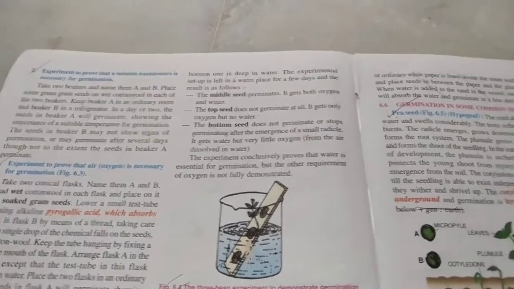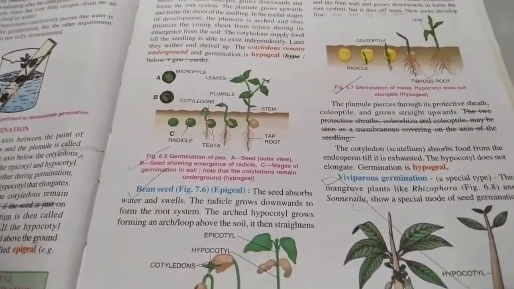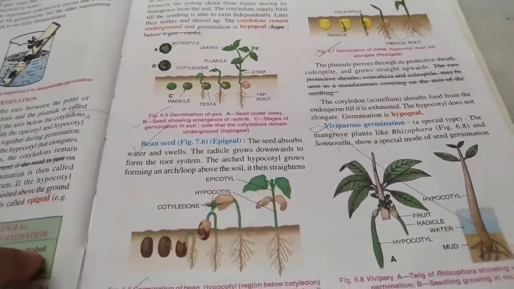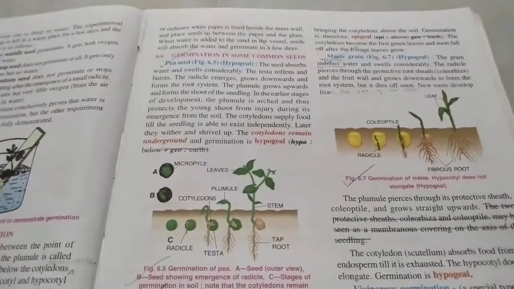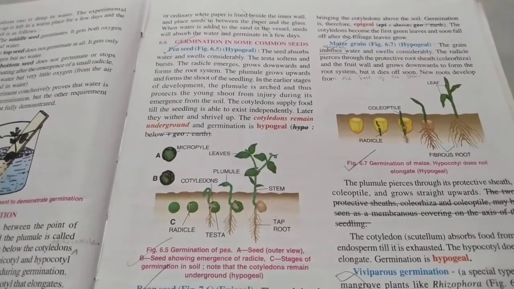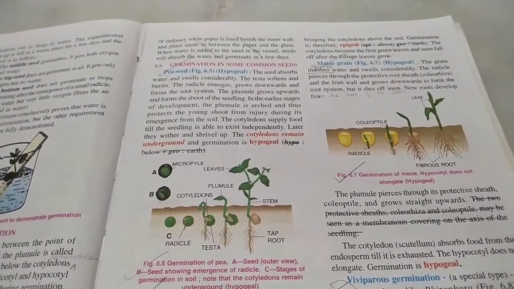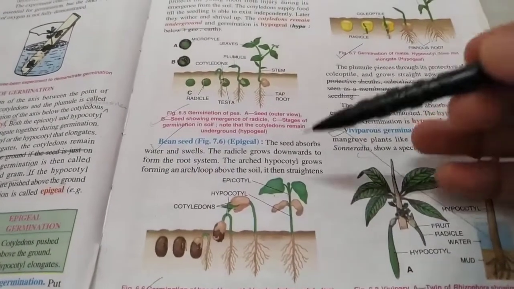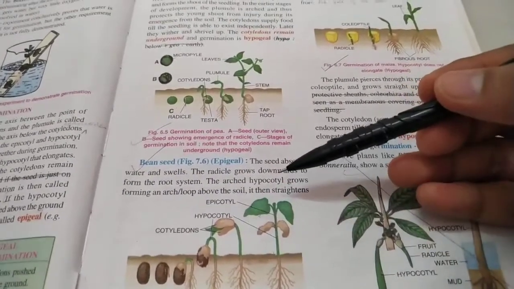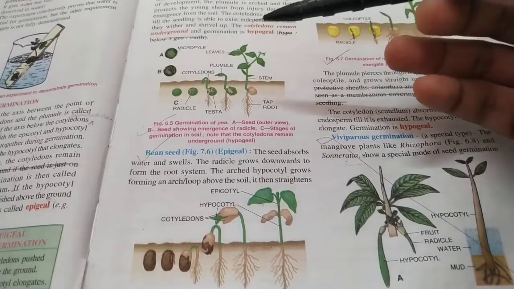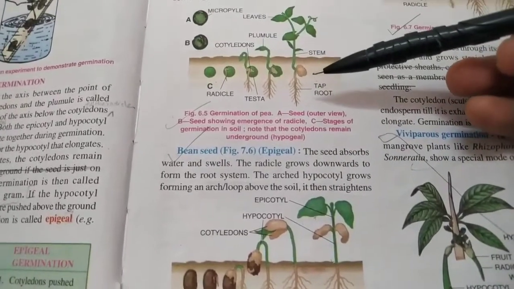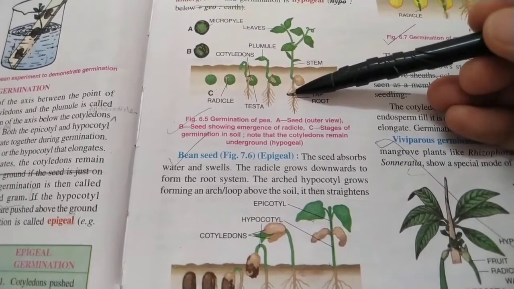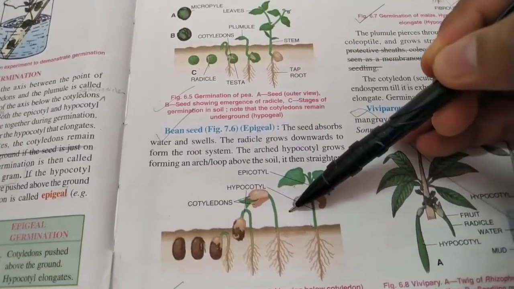Next, let's talk about the types of germination. Now, if you look at these 2 diagrams, here we have a pea seed, and here we have a bean seed.